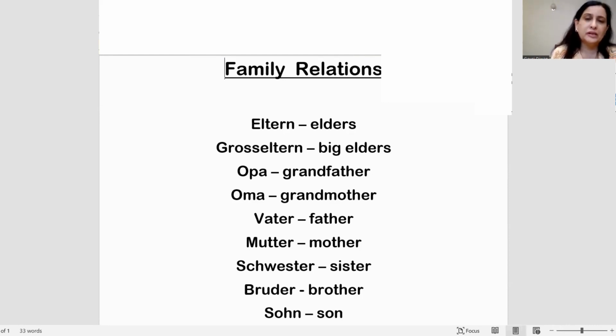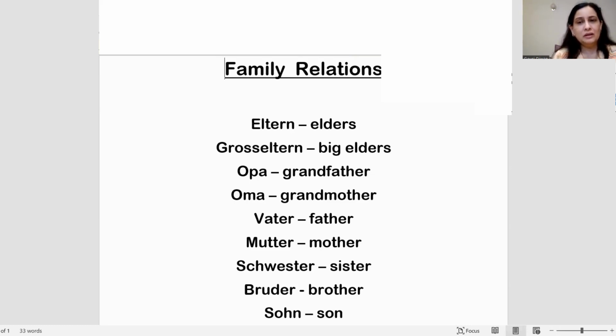Then Großeltern. Großeltern, meaning just grandmother and grandfather, they are called Großeltern, meaning big elders. So the proper meaning is big elders. And for grandfather, it is Opa. Okay. For grandmother, in German, it is Oma.